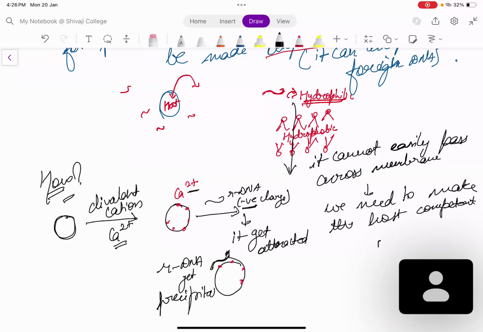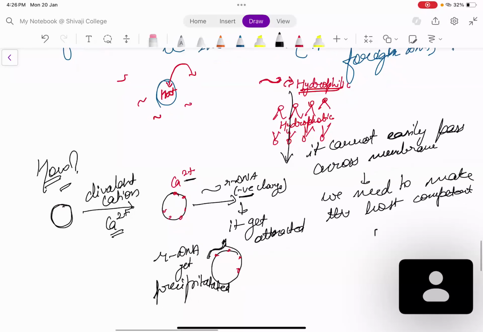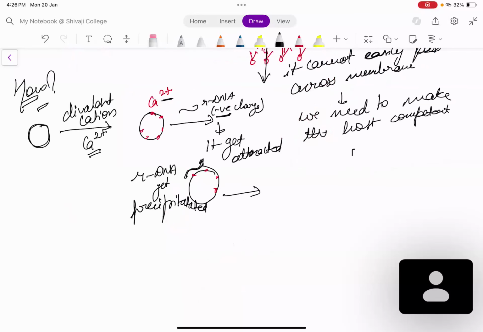Then what happens? Transient pores are created. Pores create हो जाते हैं. Pores are created on the membrane. You will see on the membrane of bacteria, pores are created. Due to those pores, rDNA could enter into the bacteria. Suppose these type of pores are created. From these pores, rDNA could enter into the bacteria. That is how you make your host competent.